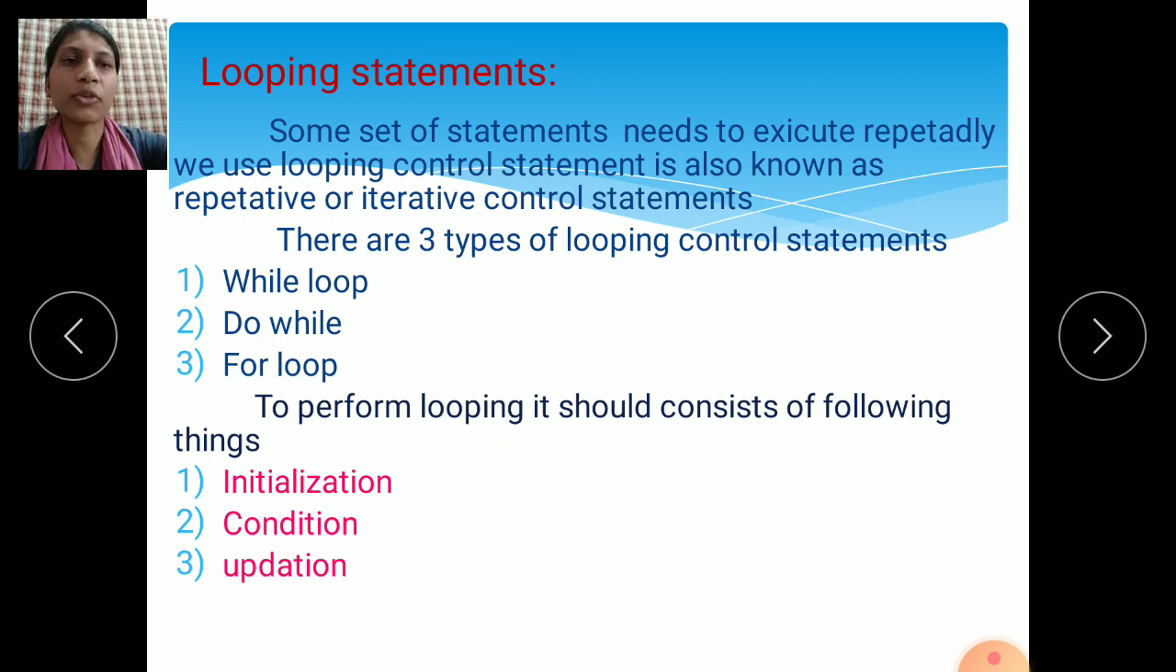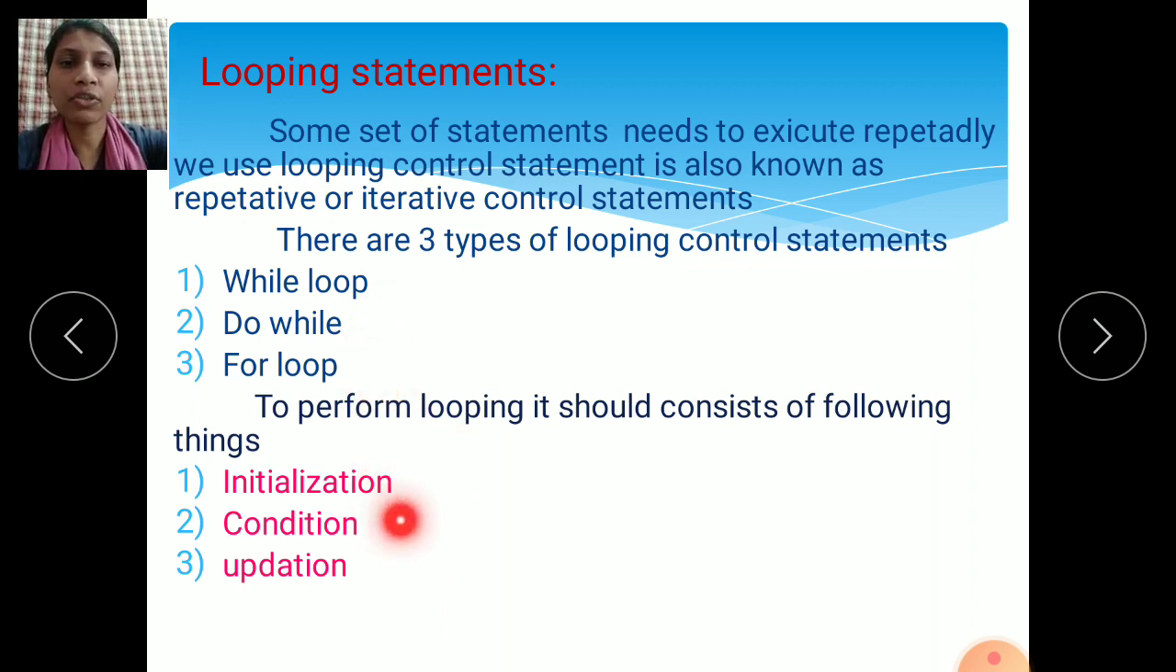See here, there are three types of looping control statements: first is while loop, then do while loop and for loop. First one is while loop. To perform looping, it should consist of the following things. Whichever loop type you want to execute, whether while loop, do while loop or for loop, each looping statement consists of these things, and they are present in every loop.